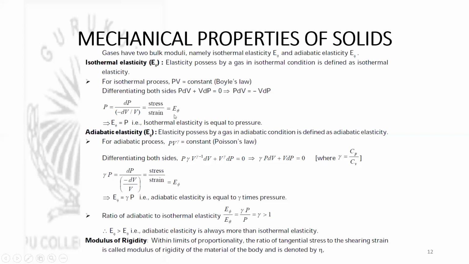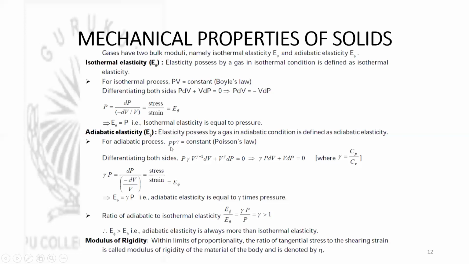So isothermal elasticity or isothermal bulk modulus is equal to the pressure acting on the gas. Then next, adiabatic elasticity. Elasticity possessed by the gas in adiabatic condition is defined as adiabatic elasticity. And for an adiabatic process, you should know that the PV^γ = constant equation will be followed by the gas.